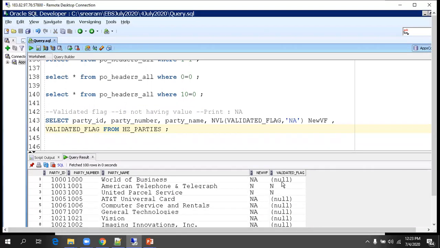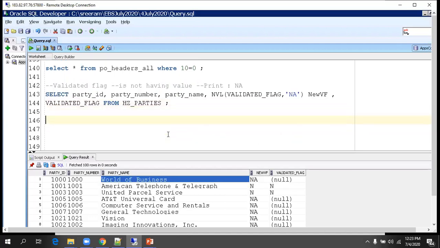Now let us understand how null is printed as NA. Assume it works record by record. But one more important thing I'll tell you before this. In any select query, select and from are the basic mandatory clauses of a valid query. The maximum set of clauses which can be available in a select are select, from, where, group, having, and order. If you want to be perfect in select, you have to know all these 6 clauses.